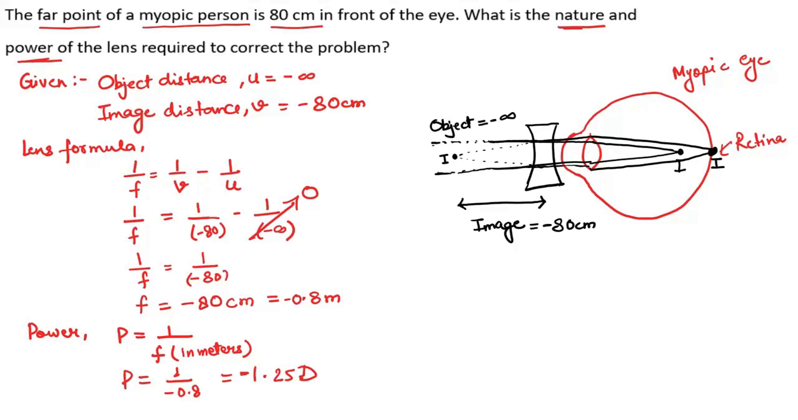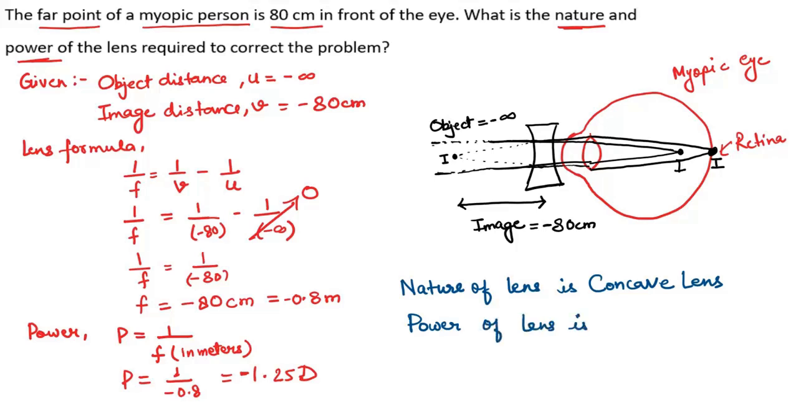Now let's write the two things. First we need to find the nature. So finally we get the nature of the lens: the lens we use is a concave lens, right? So nature will be concave lens. And the second is power. So the power of the lens, we found, P equals minus 1.25 diopter. This is the power. So these are the two answers.